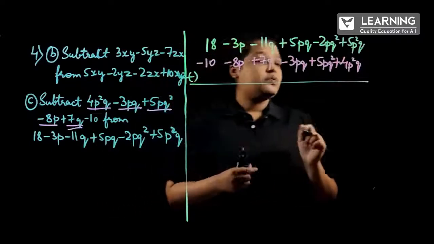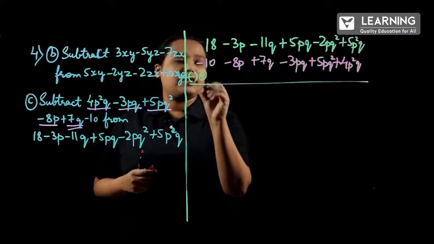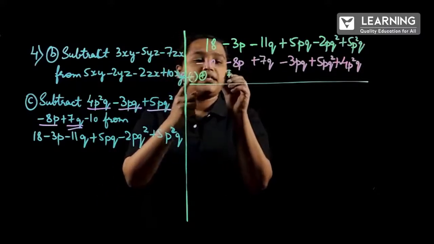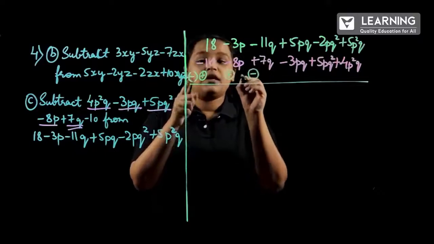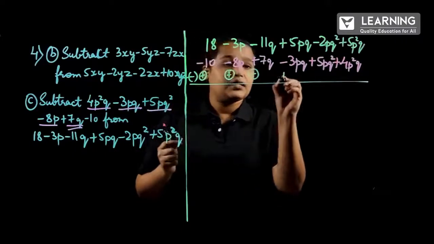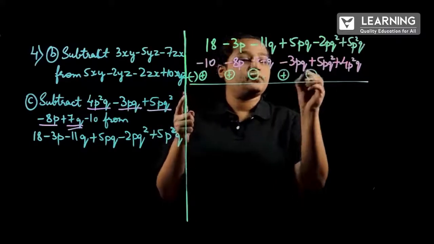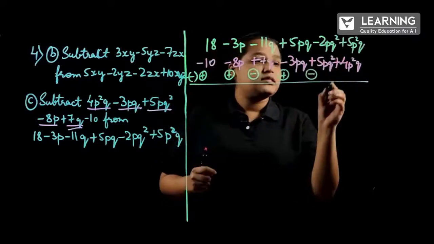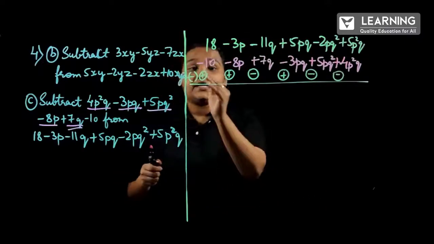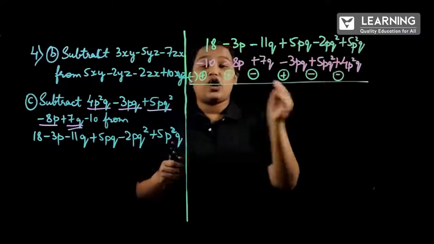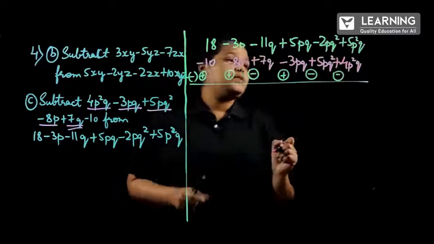So, minus into minus is how much? Plus. So, this will become plus. Again minus into minus, plus. Minus into plus is minus. Minus into minus again is plus. Minus into plus, minus. Minus into plus, minus. So, we have to consider the changed signs, not the original signs. Correct? So, now we will be solving.